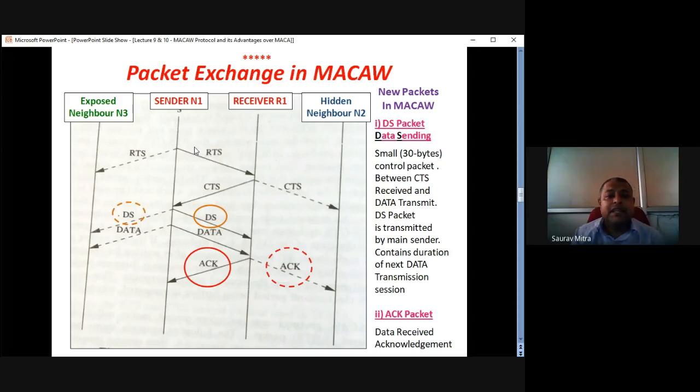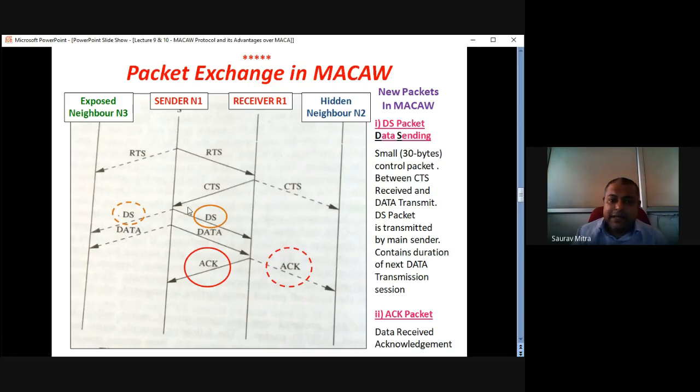Initially N1 sends RTS to R1, and R1 sends CTS back to N1. So N1 and R1 form a couple. After that, there is the first change. There is a packet called the data sending packet, the DS packet, which is sent from the transmitter to the receiver. What does DS contain? DS contains only 30 bytes, and DS contains two pieces of information. First, DS contains the receiver address. Whatever the address of R1 is, every node has a unique ID, which is nothing but the address. So DS contains that unique ID of receiver R1.